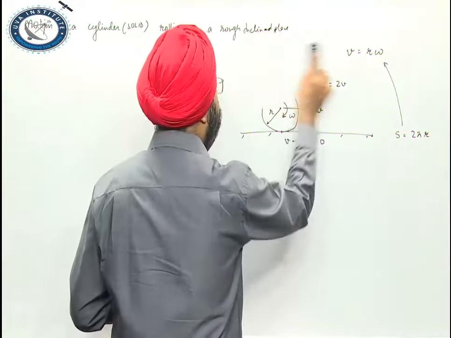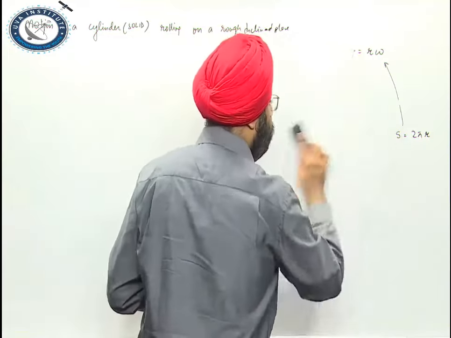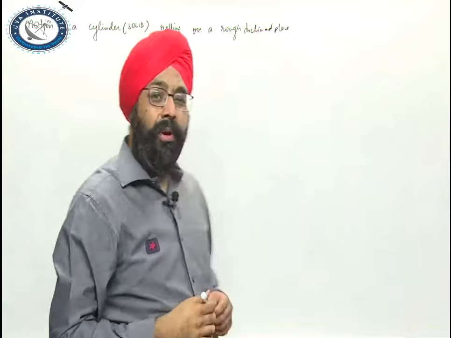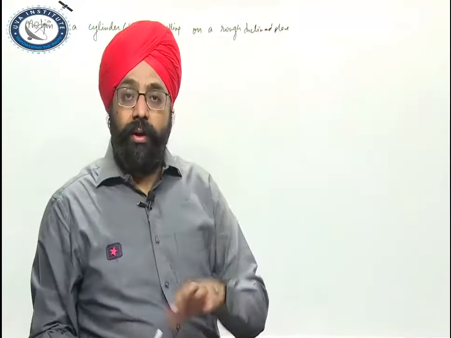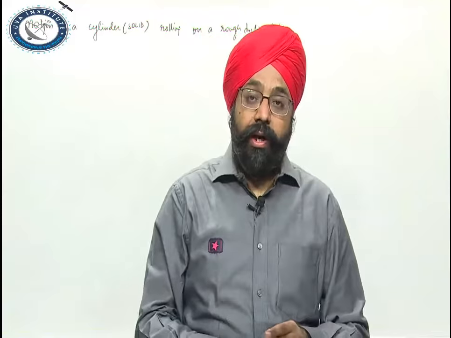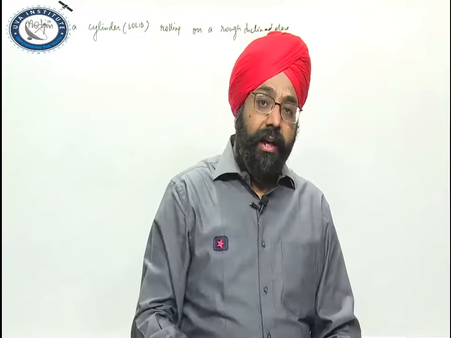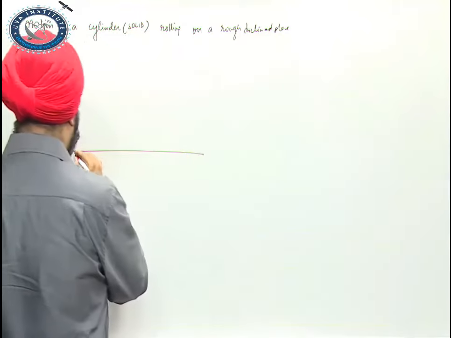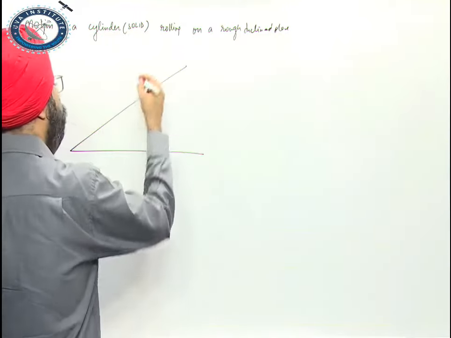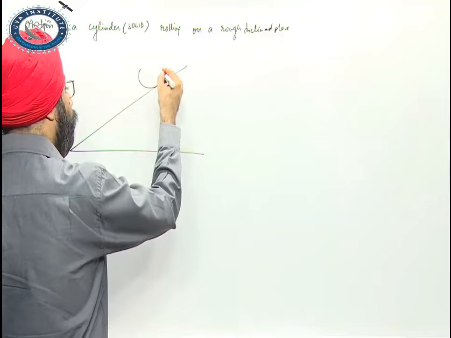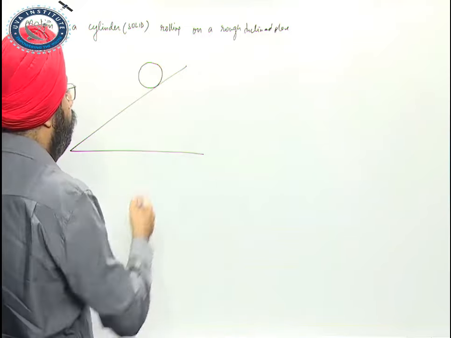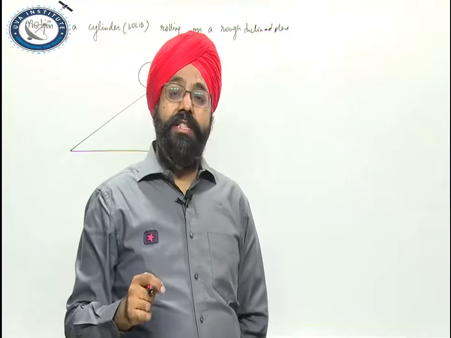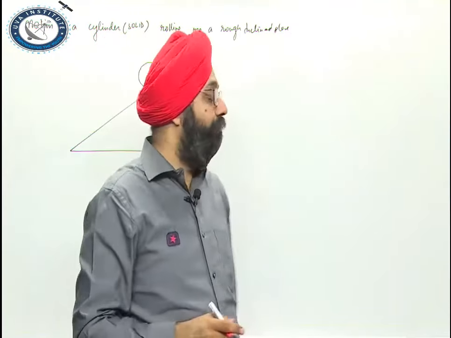If the plane is smooth, a body cannot roll, it can only slide down. For rolling, friction is required on an inclined plane, because for rolling, for torque, some tangential force is required, and tangential force is friction.